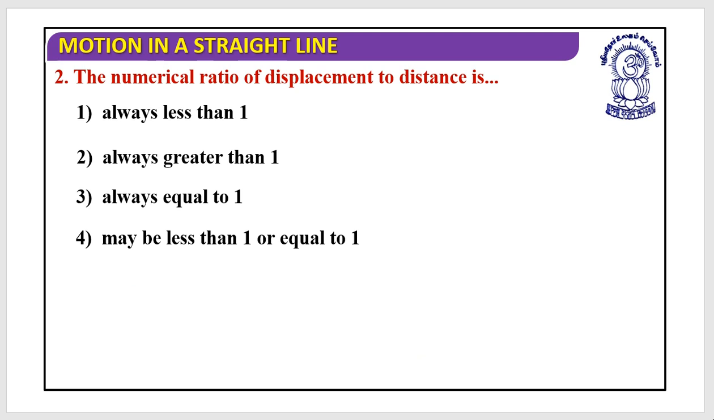Look at the next question. The numerical ratio of displacement to the distance. They are asking for this. If an object is moving in a straight line without a U-turn, without turning back, this could be equal. But if the motion requires turning back, then displacement would be less than distance.